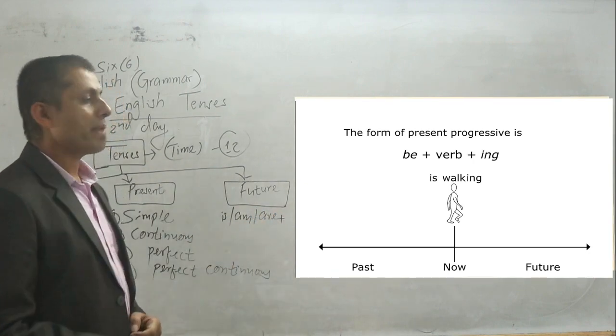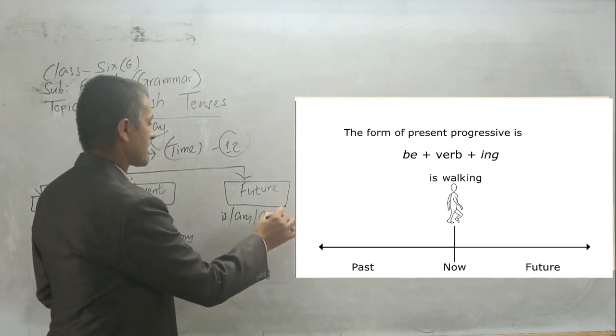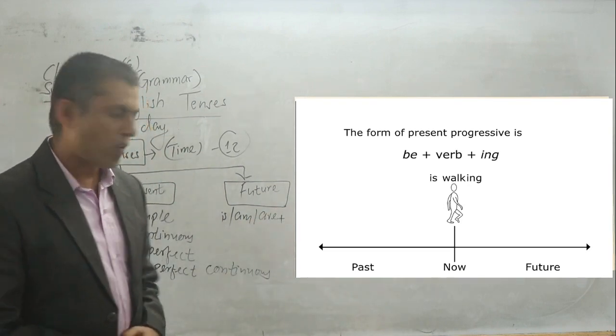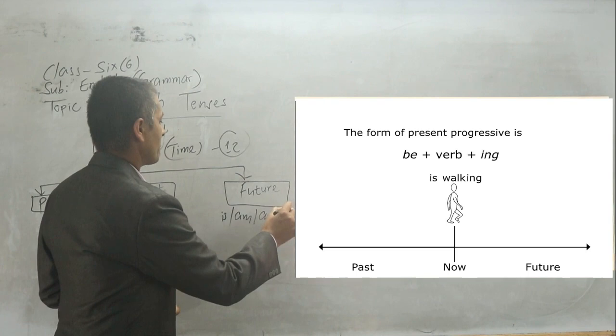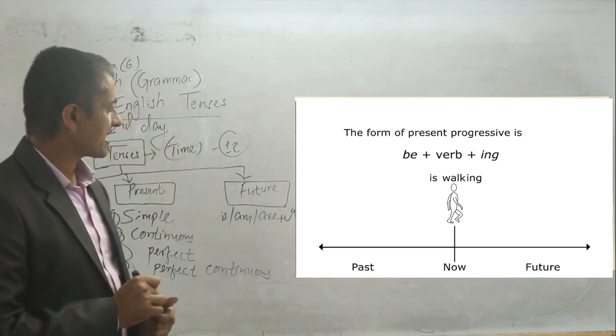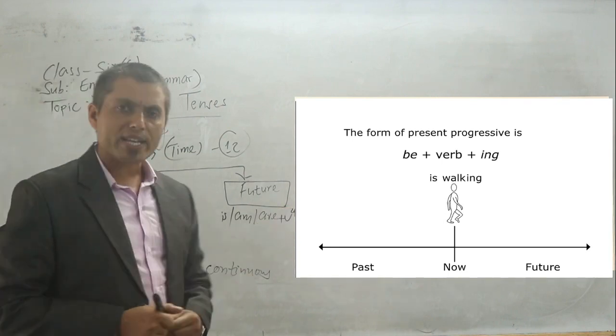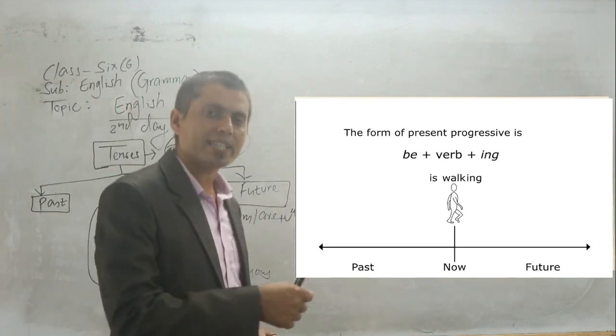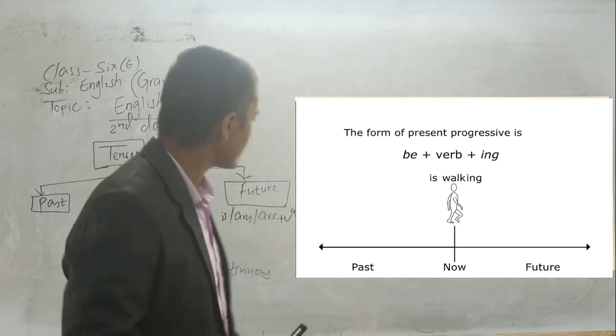Verb means main verb, which is always in the present participle form, verb 4, the ing form. Example: what is the man doing there? A man is walking. A man is walking.